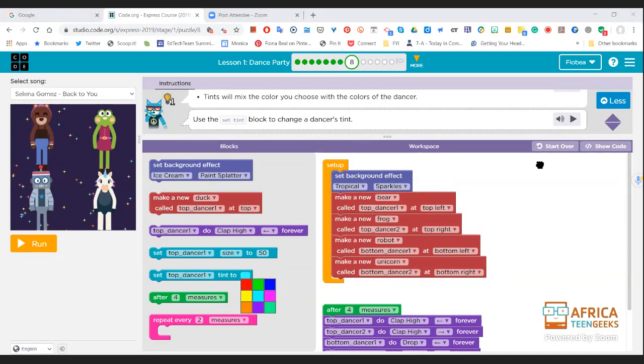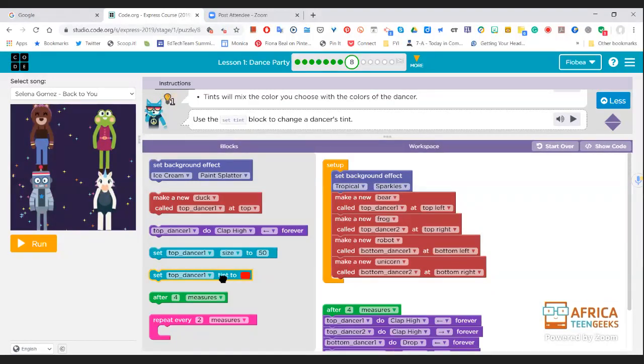So, what are you going to suggest? What do you suggest we do, Ethan? Did I choose the right one, do you think? That top dancer tint, that one. Is that the right one? Which color do you like? Red. I like red. Okay, so light red. This one, that one. Yes, ma'am. Okay. Now, what are we going to do with that one, Ethan?